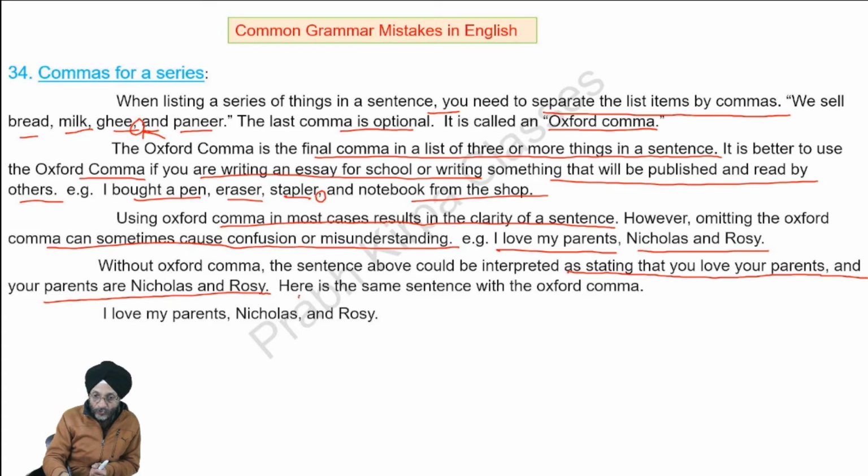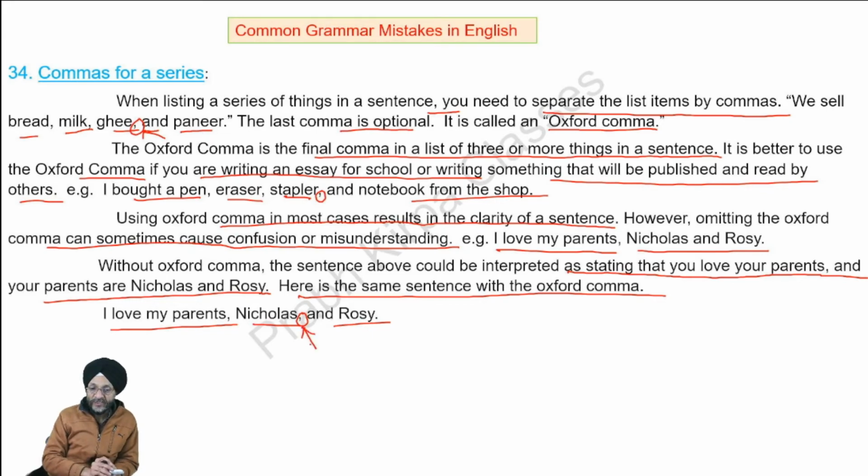So we should use the Oxford comma in such situations. I love my parents, Nicholas and Rosie. Here, this is the Oxford comma. It clarifies that Nicholas and Rosie are other persons. They are not your parents. You love not only your parents but also Nicholas and Rosie.